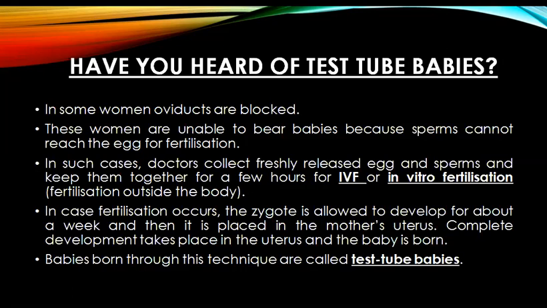In case fertilization occurs, the zygote is allowed to develop for about a week and then it is placed in the mother's uterus. Complete development takes place in the uterus and the baby is then born. The babies born through this technique are called test tube babies.